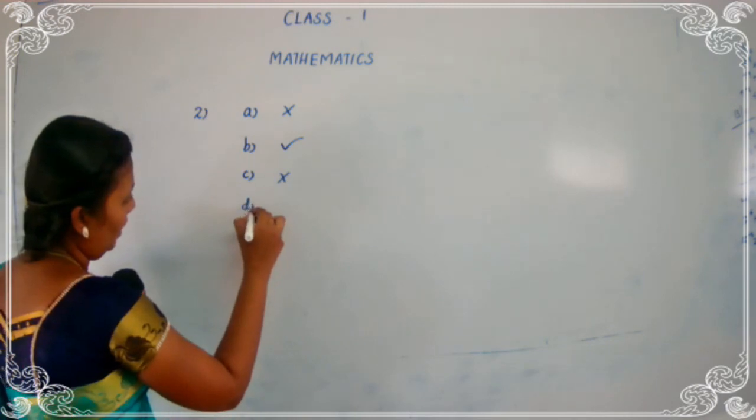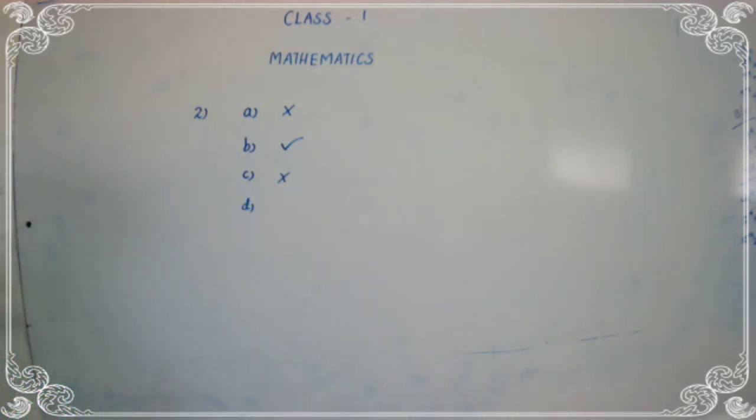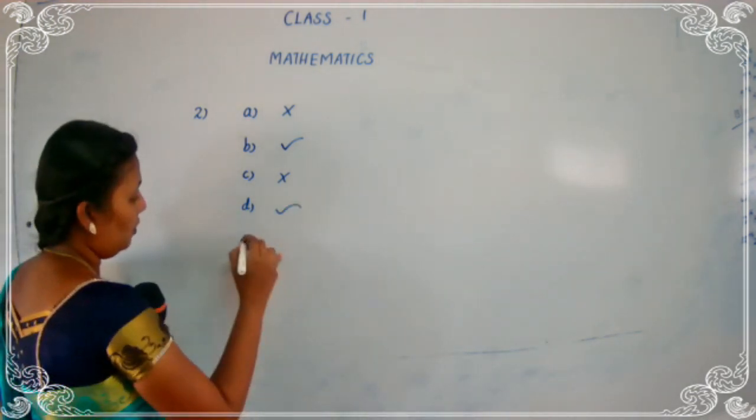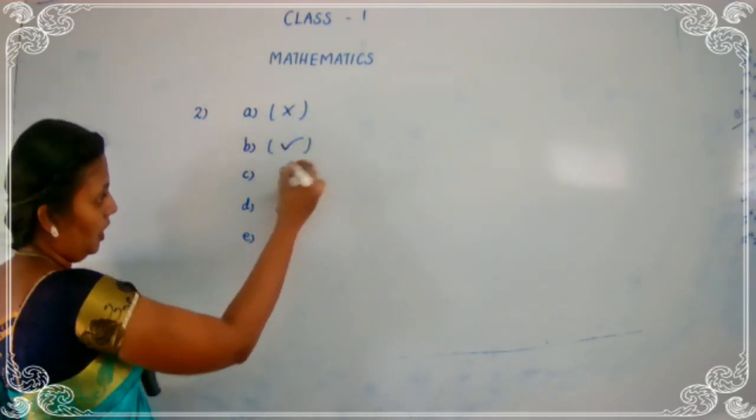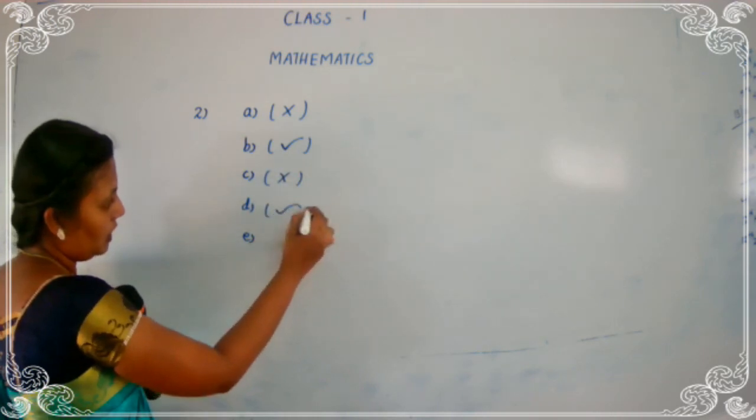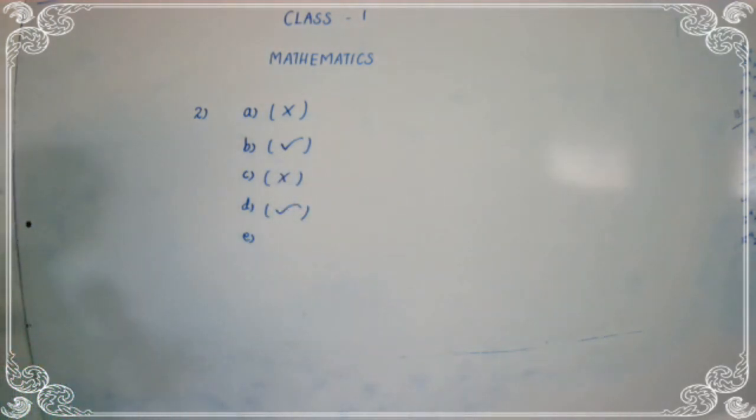Okay, then see the D. 90 is greater than 73. This is correct or wrong? 90 is the greatest number compared to 73. Correct. So for D you have to put one tick. Already they have given one bracket. Inside the bracket use the symbol, tick or cross.